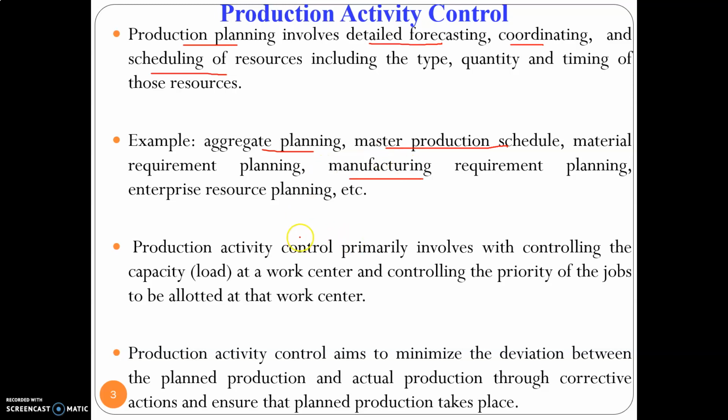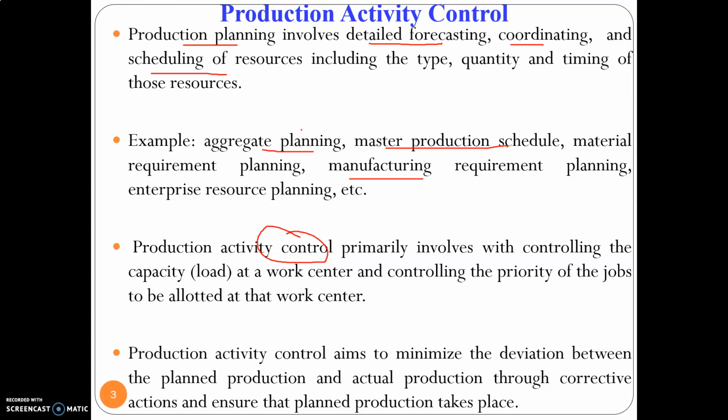Then if you focus on the control, what actually happens is, we have planned the schedule. For 5 years we have made a capacity planning, a material requirement planning, and everything. So this is the action plan based upon the forecasted demand of the market. But the real-time action will take place depending upon the real-time situations, right? So there will be an actual production.